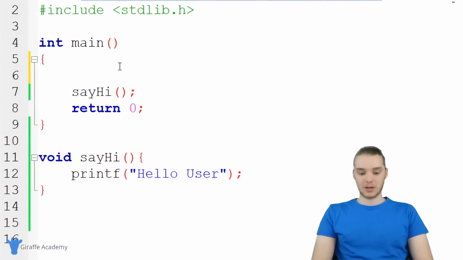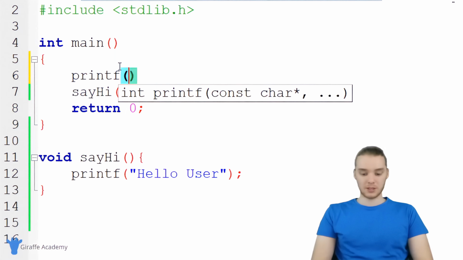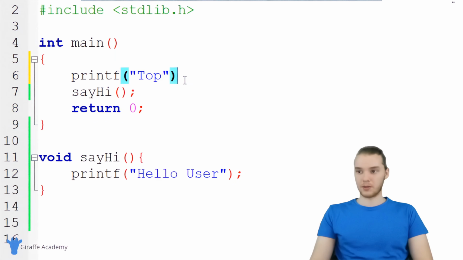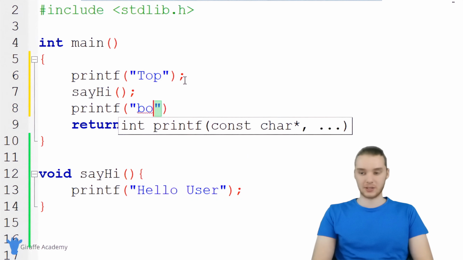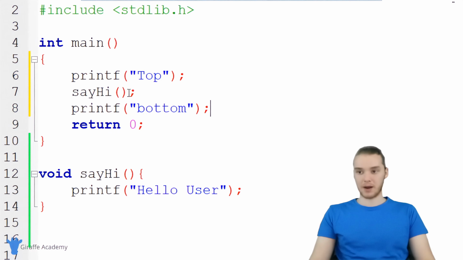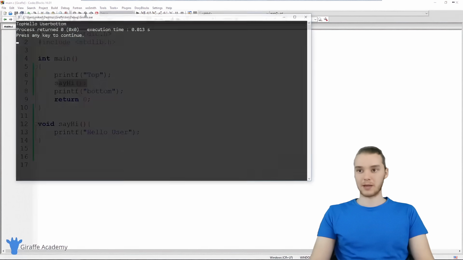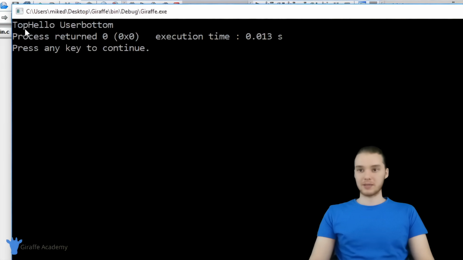So also I want to show you guys one other thing. I just want to illustrate the flow that these functions take. I want to show you guys how these get executed by the program. So I'm printing out top and I'm printing out bottom, and I'm calling say hi right here. So now I'm going to run my program again, and you'll see we're printing out top, then we're printing out hello user, then we're printing out bottom.